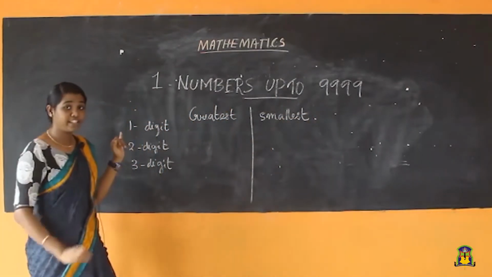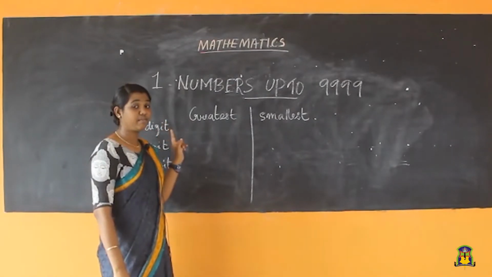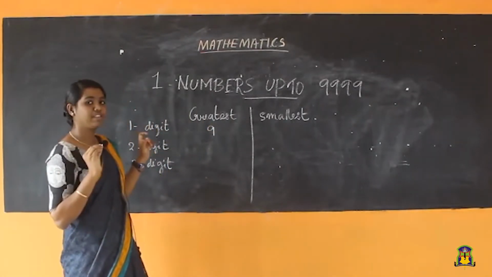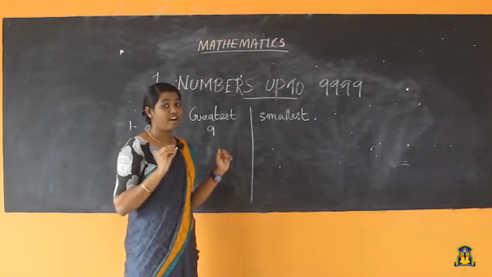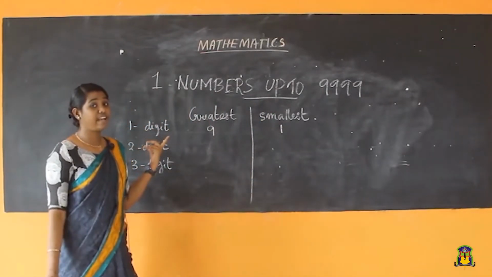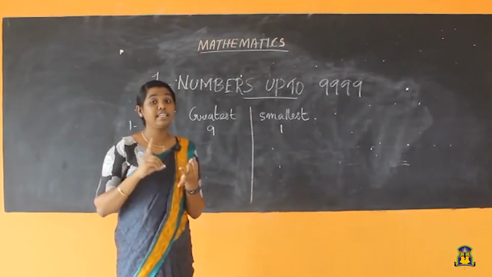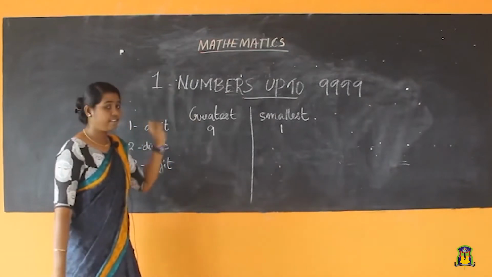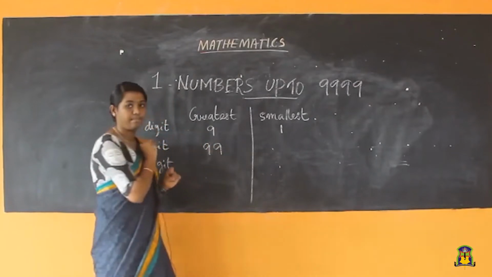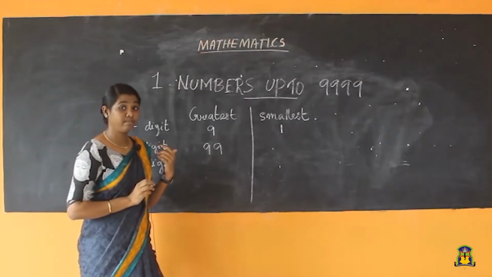Okay, 1 digit means only 1 digit will be there. So, which is our greatest 1-digit number, students? That is 9. Then which will be our smallest 1-digit number? That is 1. Then 2-digit number means how many digits will be there? 2 digits. That is, 1's place and 10's place. So, the greatest 2-digit number is what? That is 99.